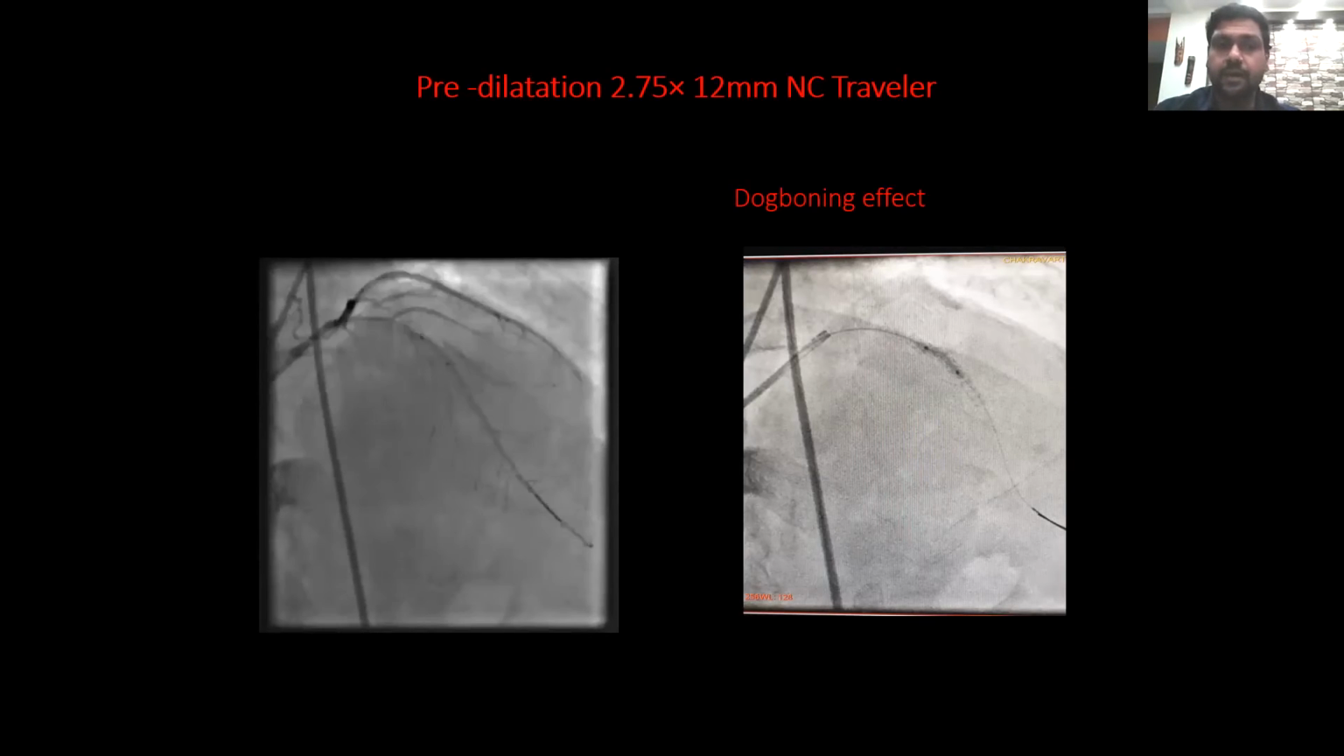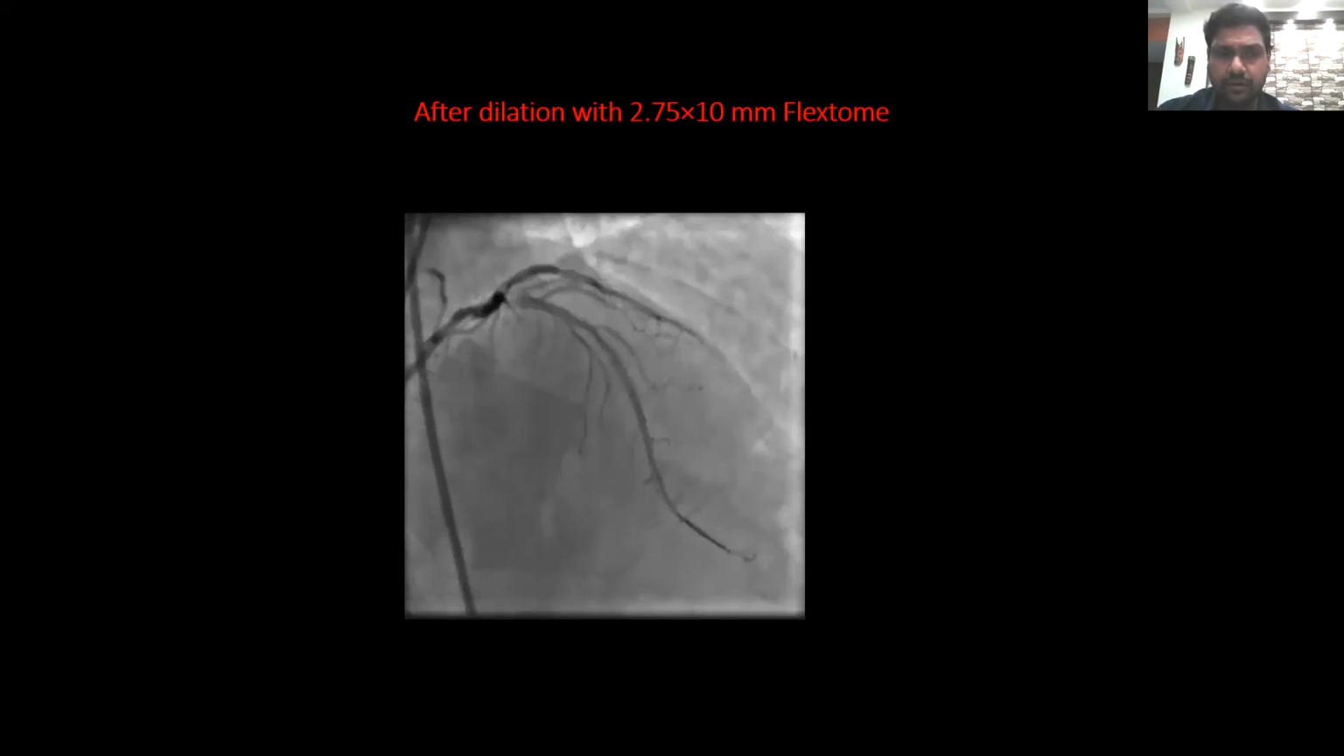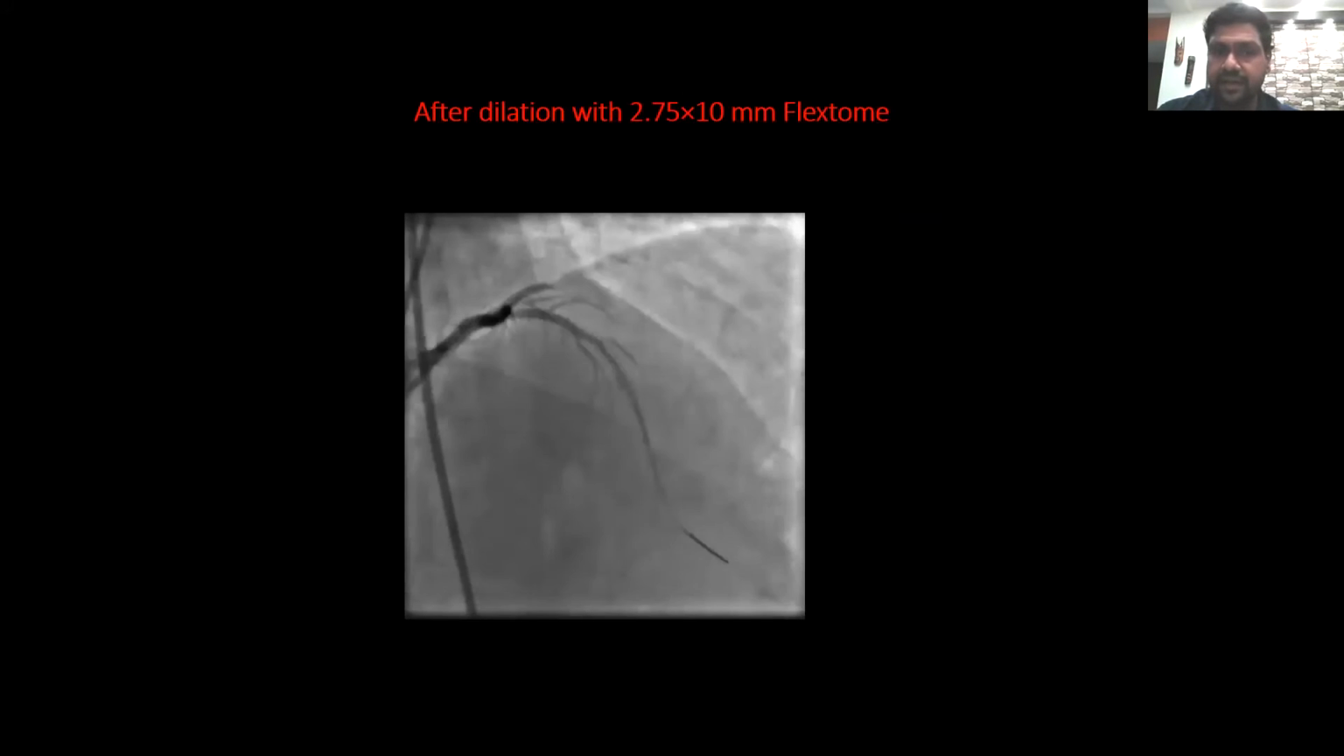So with the back of your mind, you have your OCT image showing calcium that is less than 180 degrees, less than 5 millimeters in length. We thought we'll go either with a cutting balloon or with a scoring balloon. We have both FlexTome and OPN in our lab, but we usually prefer to go with a FlexTome. So we decided we take a 2.75 into 10 millimeter FlexTome, and we dilated at 10 atmospheres. And after that, we thought we got a reasonable result angiographically.